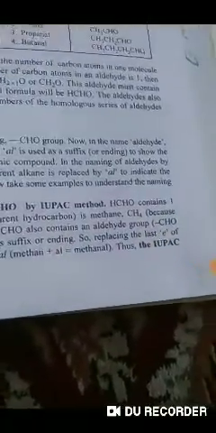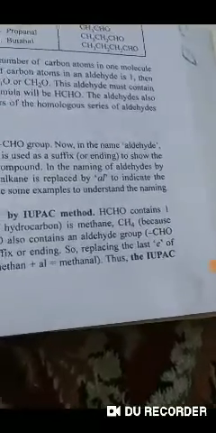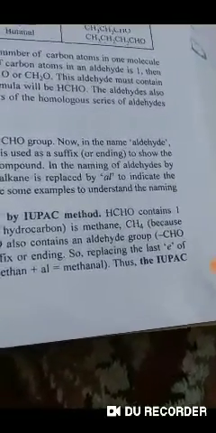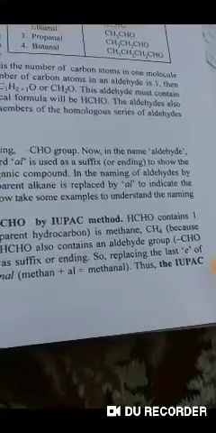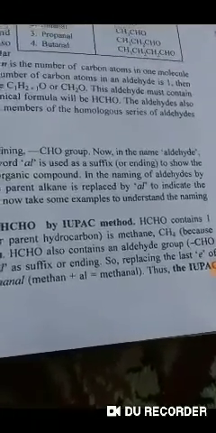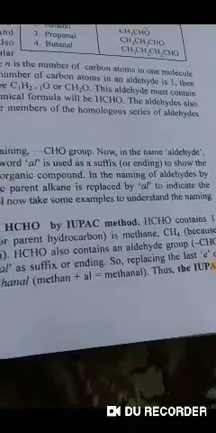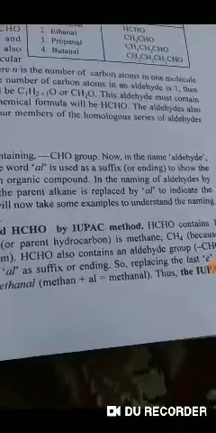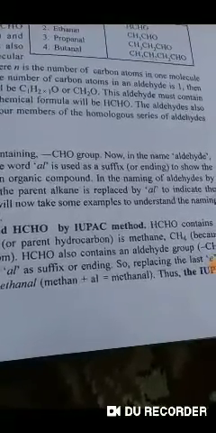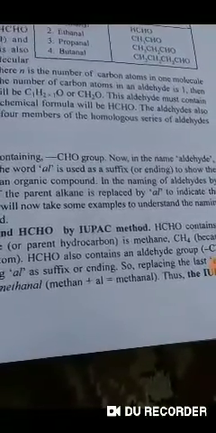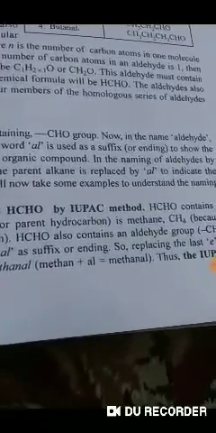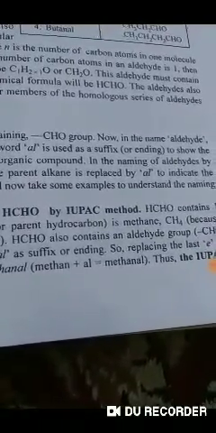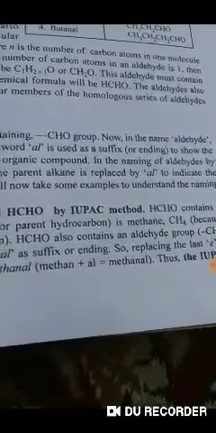For example, if the number of carbon atoms in an aldehyde is 1, then n is equal to 1 and its molecular formula will be C1H(2×1)O, or CH2O. This aldehyde must contain an aldehyde group, CHO.